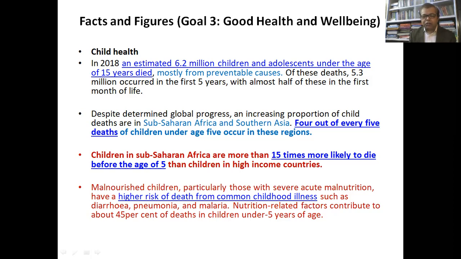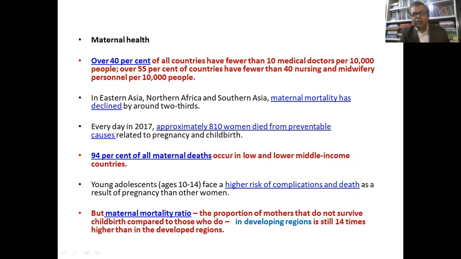Then malnourished children, particularly those with severe acute malnutrition, have a higher risk of death from common childhood illness such as diarrhea, pneumonia, and malaria. Nutrition related factors contribute to about 45% of death in children under 5 years of age. So there is a picture related to under 5 death and death of children in the South Asia and sub-Saharan African regions.